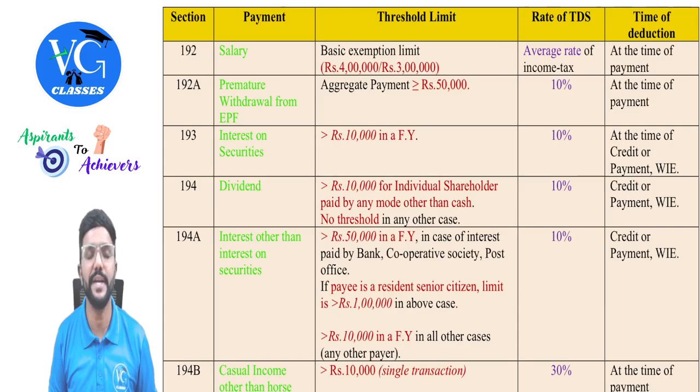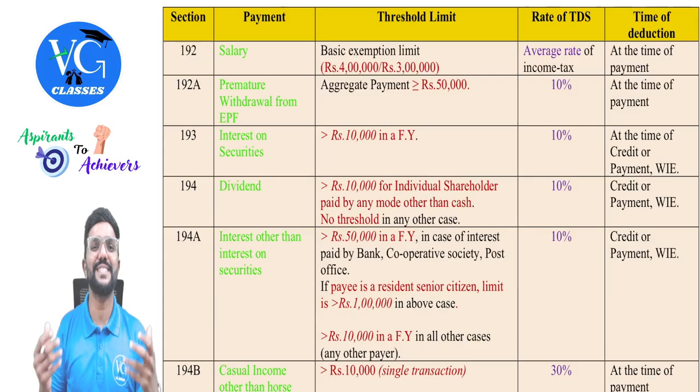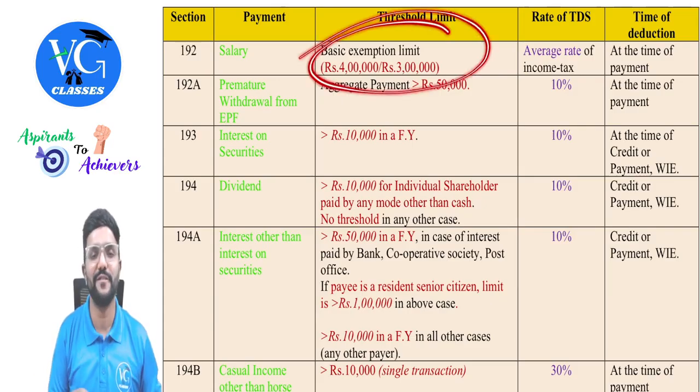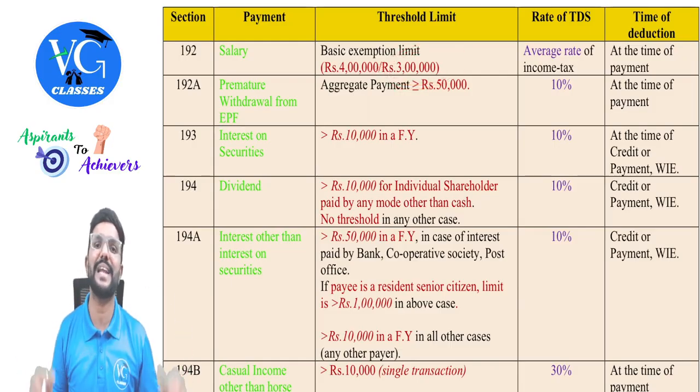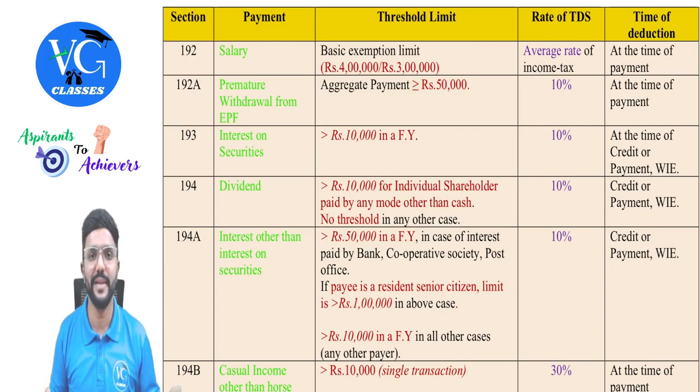So in simple, whatever tax the employee is supposed to pay, it will be deducted by the employer as TDS under section 192. But if employee's salary is less than basic exemption limit of like 4 lakh under default regime, or under optional regime, it is like 2 lakh 50, 3 lakh or 5 lakh depending upon the age. I've just given 3 lakh here, but it can also be 2 lakh 50 as well as 5 lakh, guys. Then the employer will not deduct TDS.